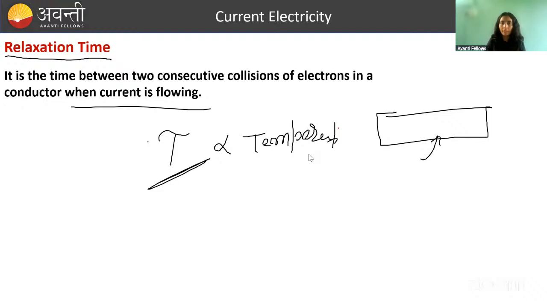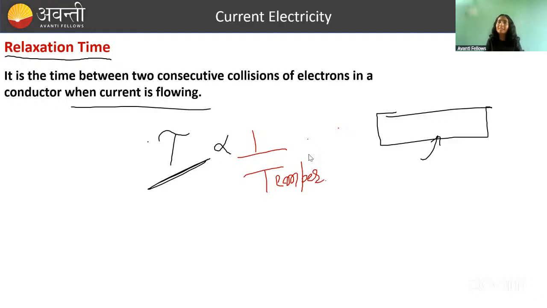How is it related? Directly or inversely? According to what I explained, if temperature is increasing, tau will decrease. So I should write it as 1 by temperature, right? Because just now I said, if we are increasing the temperature, entropy will increase, randomness will increase, and hence the time between two collisions will decrease. So tau is inversely proportional to temperature.